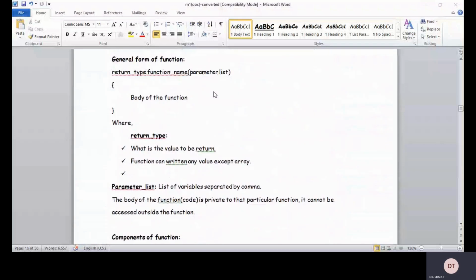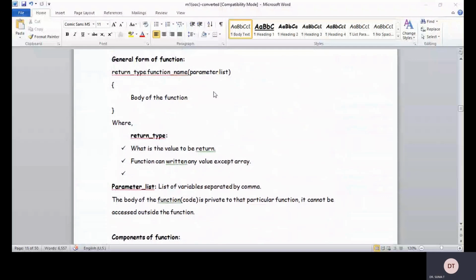So the list of variables is separated by commas. The body of the function is private to that particular function. It cannot be accessed outside the function.